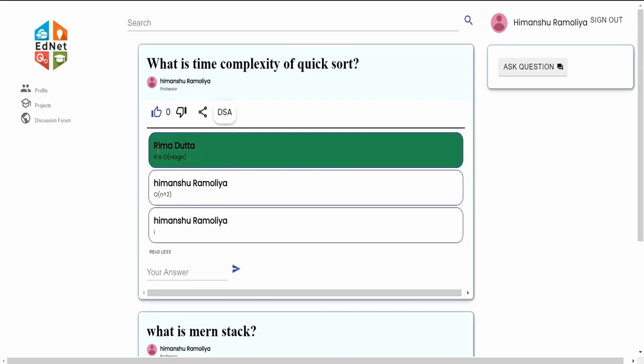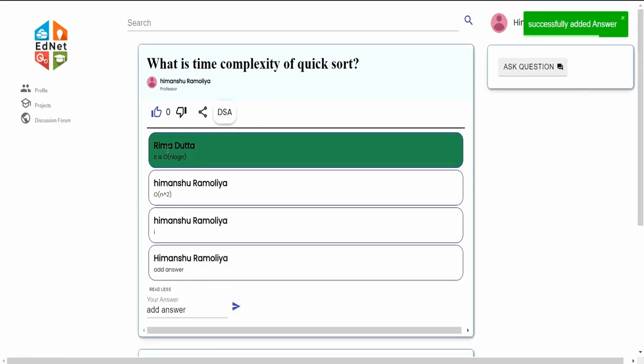If a professor gives an answer, then his or her answer will be highlighted separately from the other students' answers, as we can see here that Rima Datta's answer is highlighted and it has top priority over the other students. Let's say I am currently in the student's account, so I will add an answer. It will be basically simple just like this, and not like the professor's. And if I have added the answer, it will pop up a notification that you have successfully added the answer.